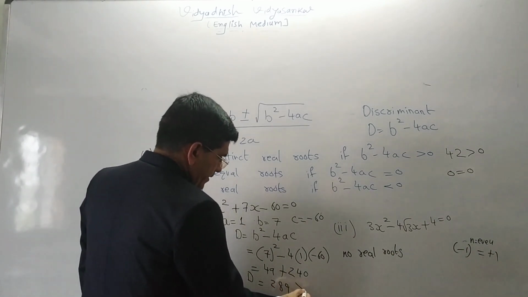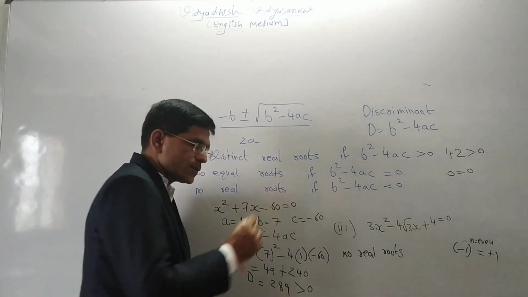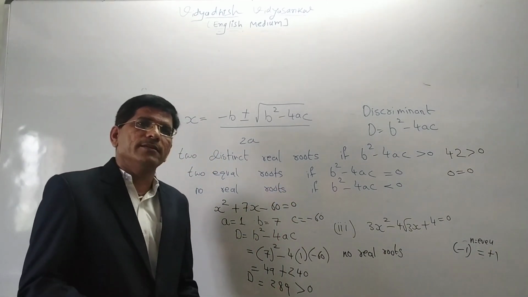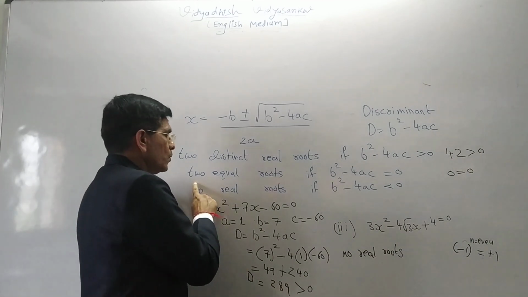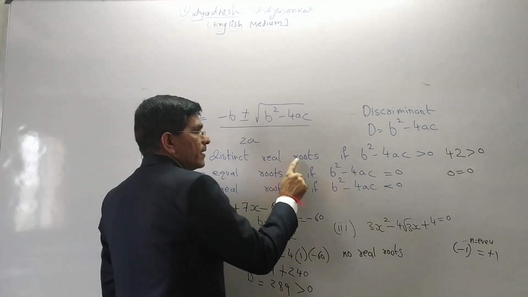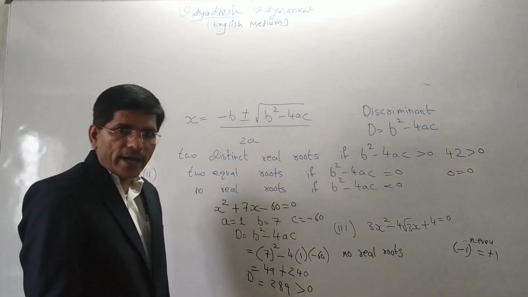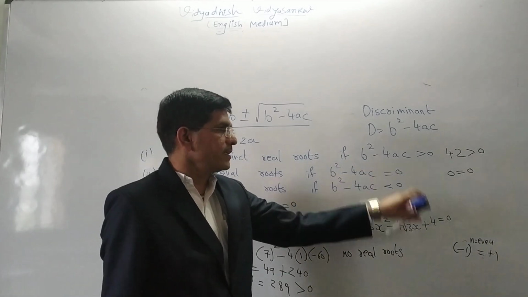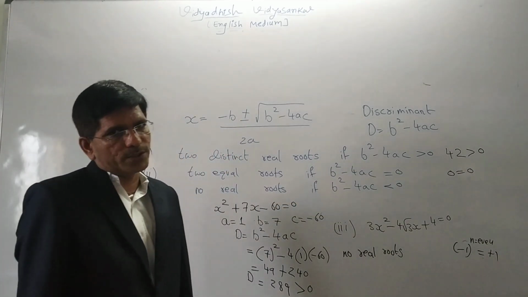So we can say it is greater than 0. When it is greater than 0, it means two distinct real roots. Why? Because b square minus 4ac is greater than 0.